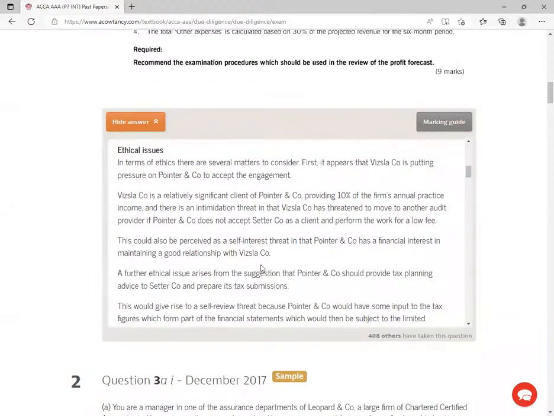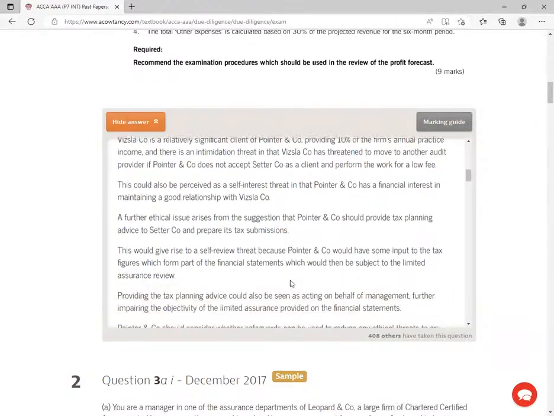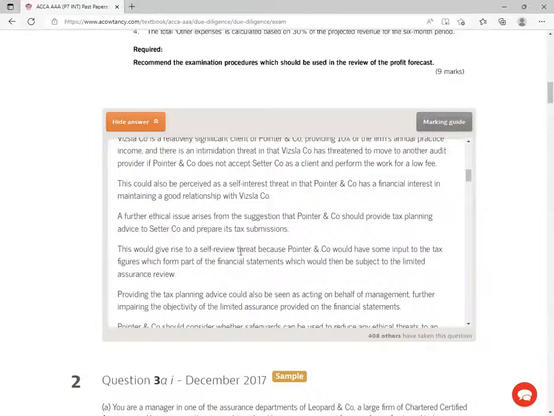A further ethical issue arises from the suggestion that Pointer and Company should provide tax planning advice to set up a company and prepare its tax submissions. This would give rise to what we call self-review. Listen to me very well, my good students.